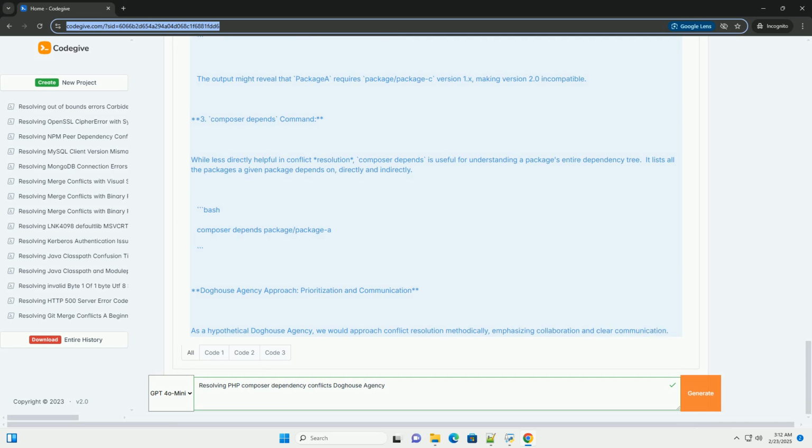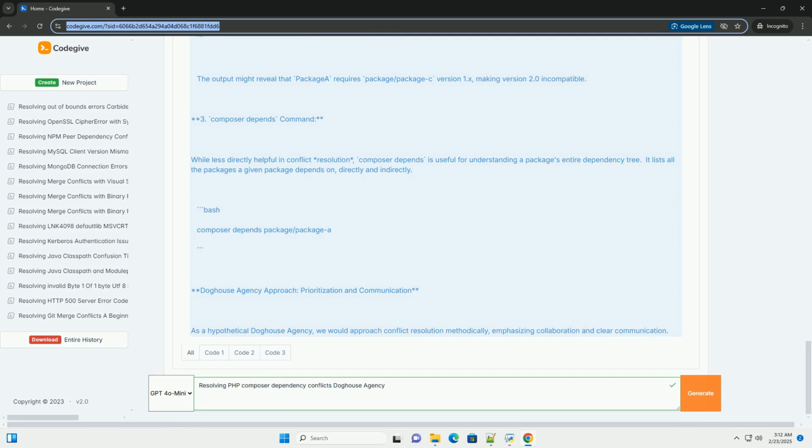2. Communication and collaboration. Team discussion. Bring the conflict to the team. Leverage the collective knowledge to brainstorm potential solutions and identify potential pitfalls. Dependency owners, if applicable. If package A or package B are internal packages maintained by different teams within the agency, or the client's organization, we would proactively communicate the conflict and collaborate on solutions. This might involve suggesting changes to the dependency's composer.json file.